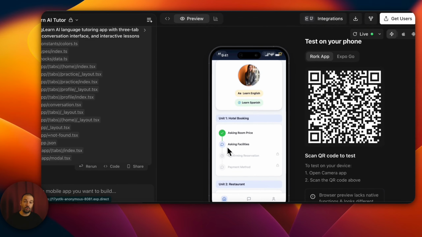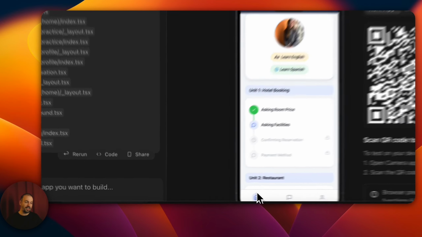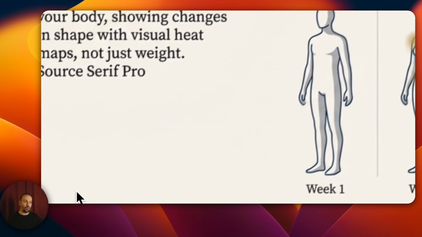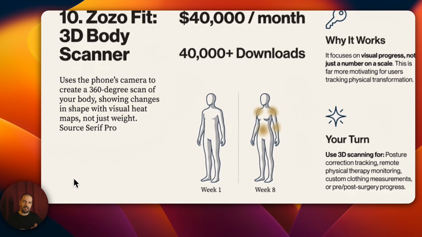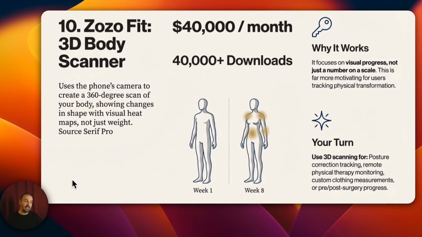Remember, he earns $300,000 per month. We're coming to the 10th. 10. Zossified 3D body scan. What's this? Thanks to the phone camera, it records 360-degree video and analyzes body shape. So it's not just weight analysis. It tells you which areas of your body need work based on your body shape. Or for example, you're lifting weights, you haven't lost weight, but your body has become more toned. It gives you feedback about these things.